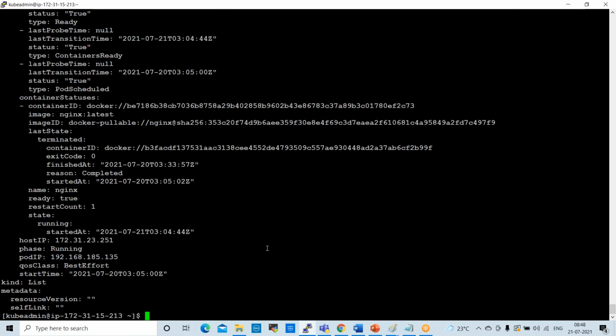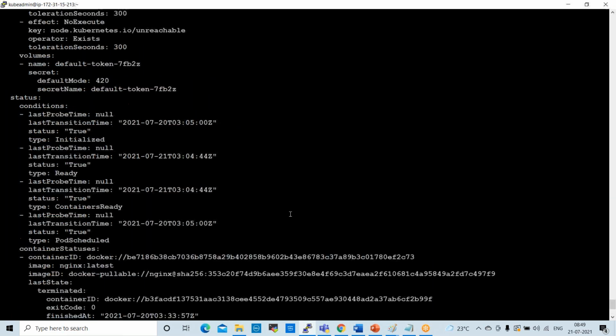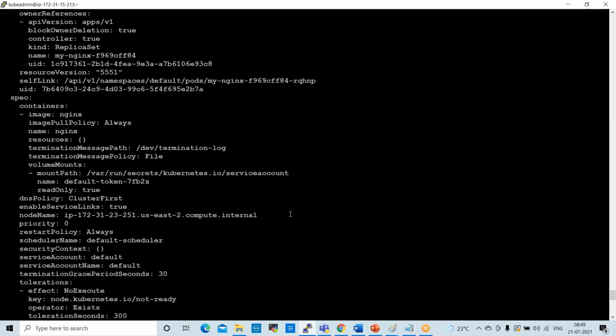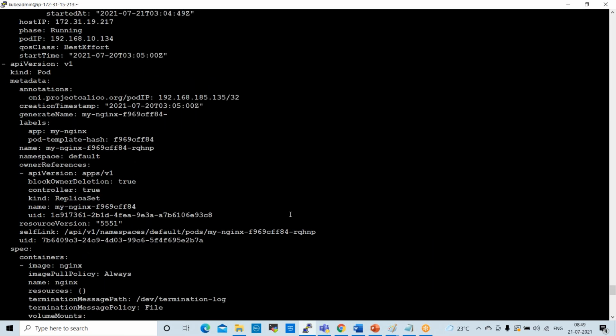So whatever pods are available, if you want all pod information, you can give it like this. Okay. So kubectl get pods -o yaml. Yeah, here it is showing some pod information.